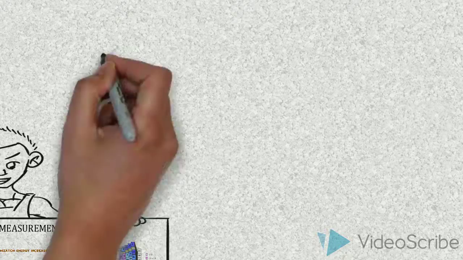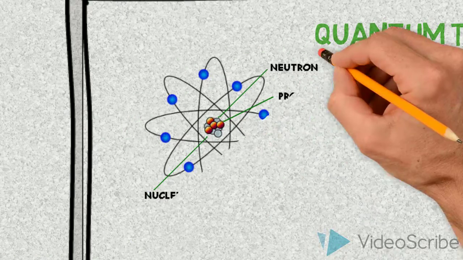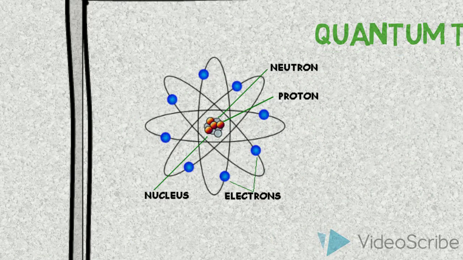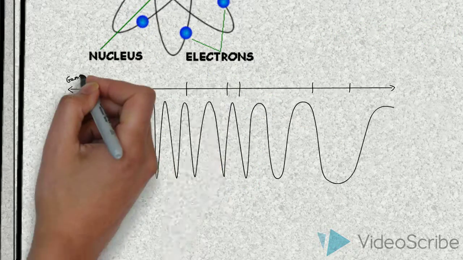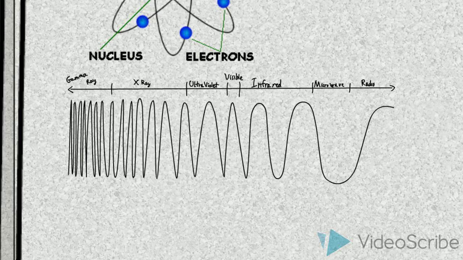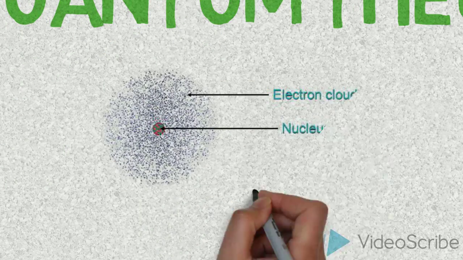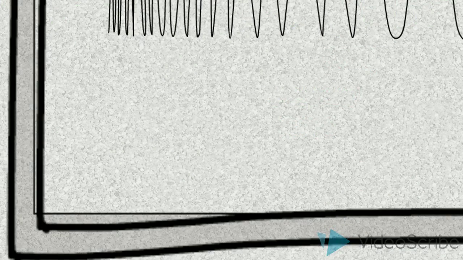Quantum theory or quantum mechanics. Quantum theory is the theoretical basis of modern physics that explains the nature and behavior of matter and energy on the atomic and subatomic level, and explains why light behaves as both particles and waves, and why particles like electrons can act as waves. In quantum mechanics, a particle does not have an exact position but can be considered to be in multiple positions at once.